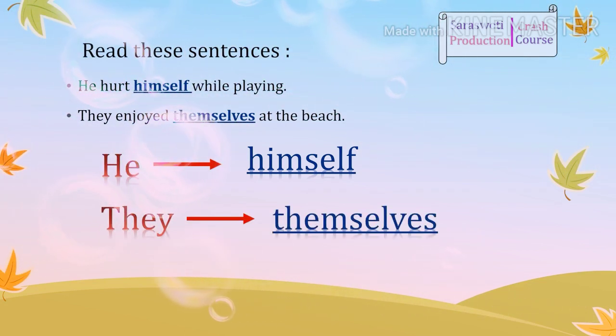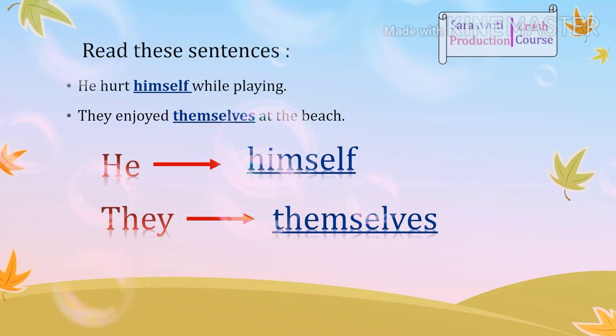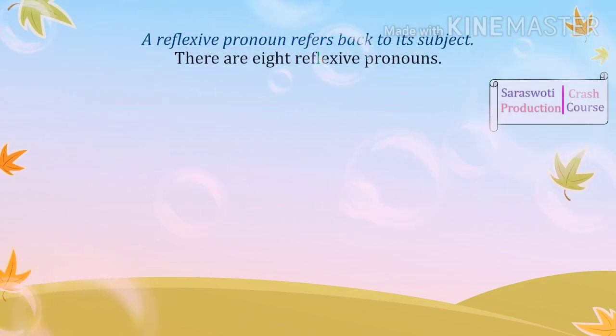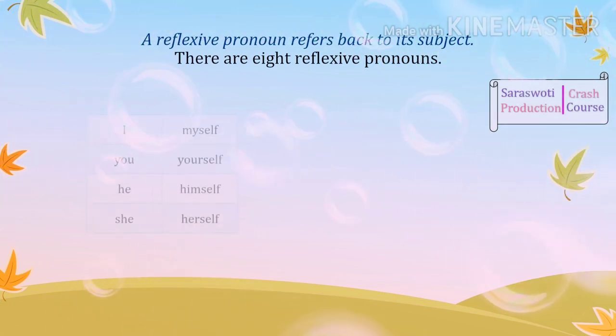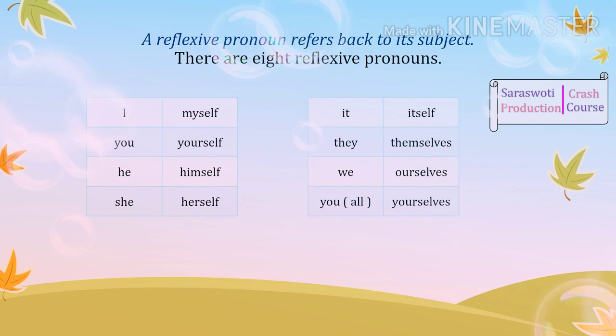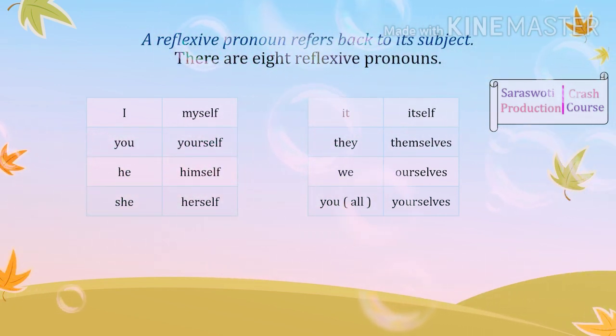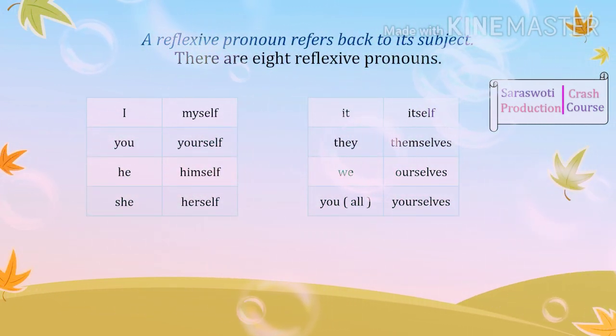They and themselves refer to the same person in the second sentence. A reflexive pronoun refers back to its subject. There are 8 reflexive pronouns. These are I, myself; you, yourself; he, himself; she, herself; it, itself; they, themselves; we, ourselves; you all, yourselves.